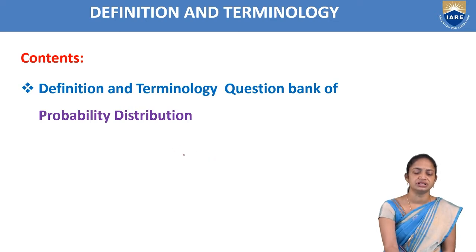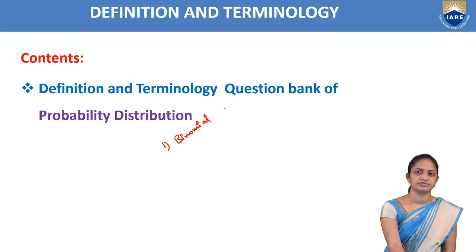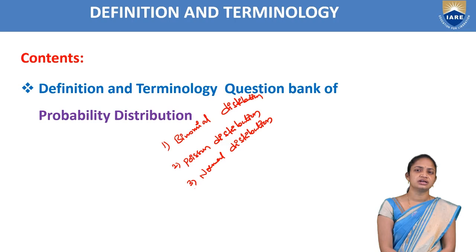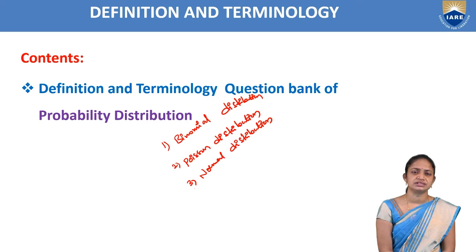In probability distribution, we have 3 topics. The first one is binomial distribution, the second one is Poisson distribution, and the third one is normal distribution.